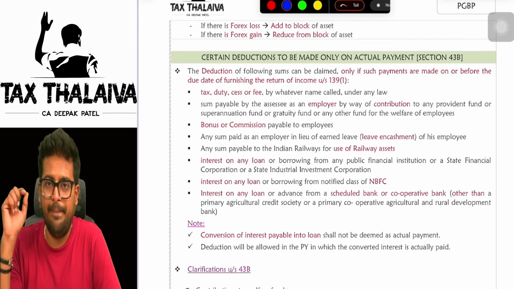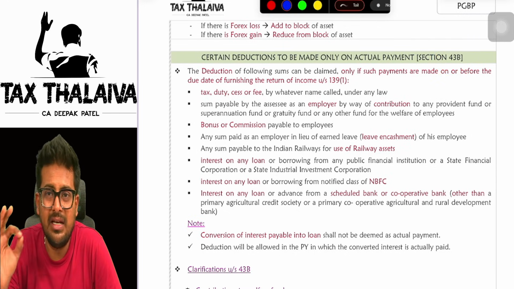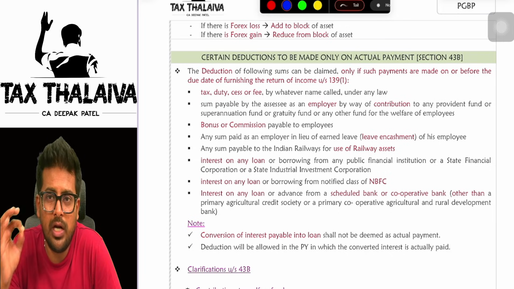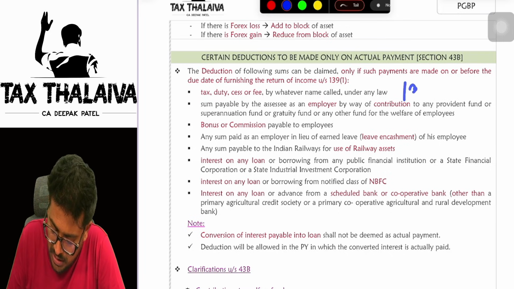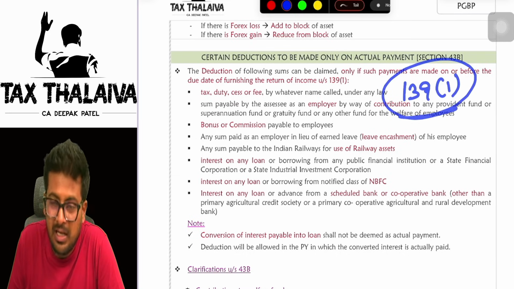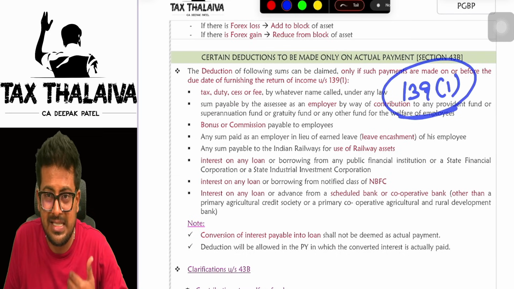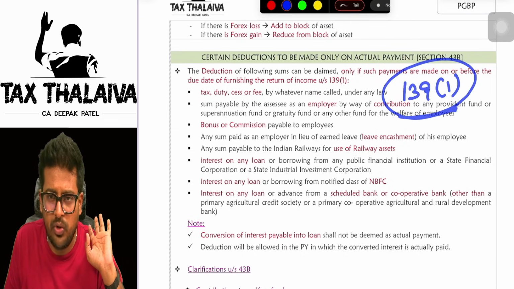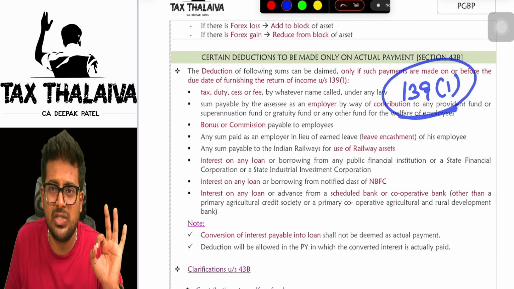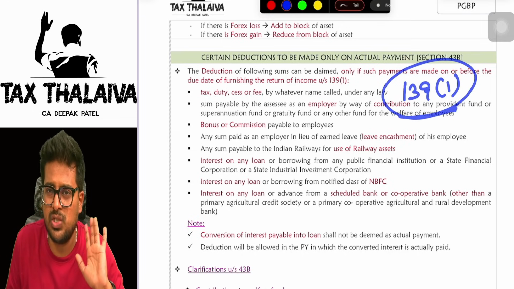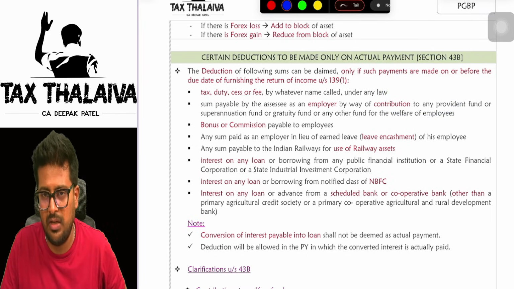Next section is 43B. See, there is a due date called the due date of filing return of income given under section 139(1), boss. Generally, since we are in CA Inter, one due date you remember, which is 31st of July. Generally, in the case of individuals, the due date is that only.